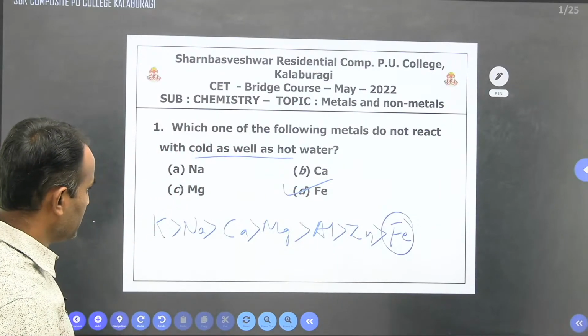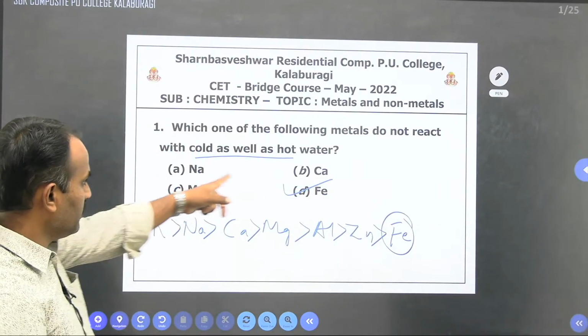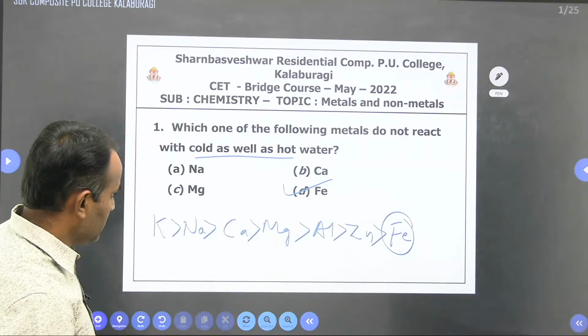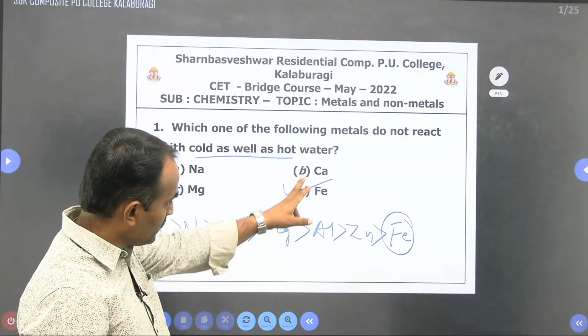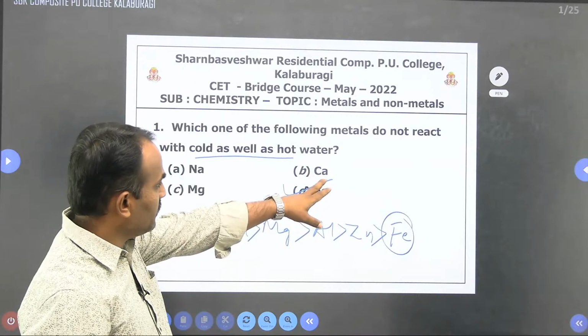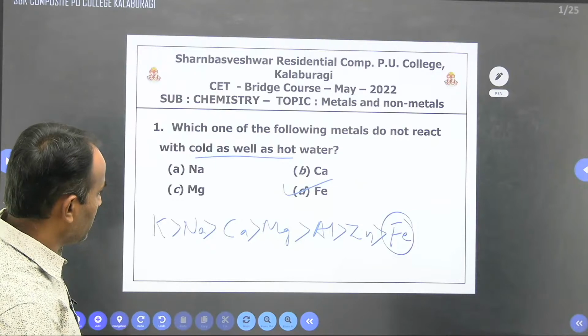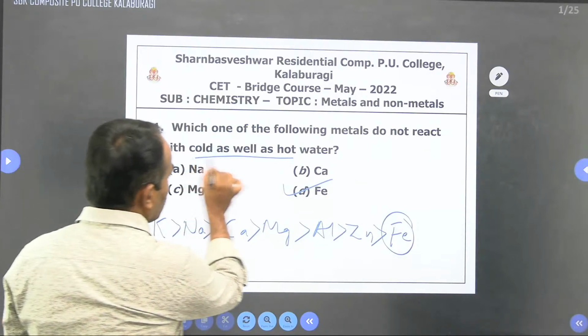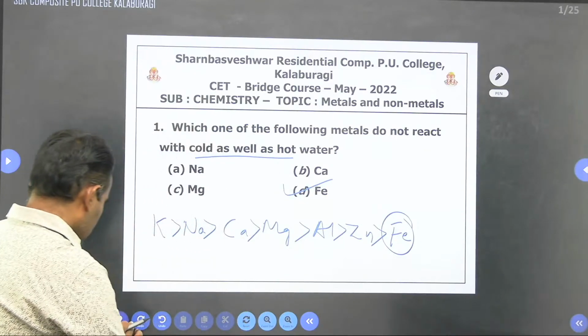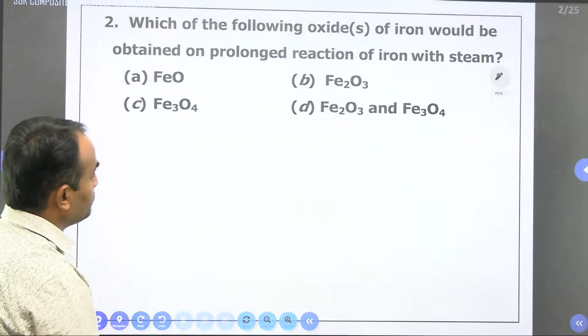Sodium, calcium, and magnesium react with water and give the respective oxides. Iron also reacts with water, but when it is in steam, they react and there is a formation of the respective oxide, but not in cold and hot water, right? So next, we can go for the next question.